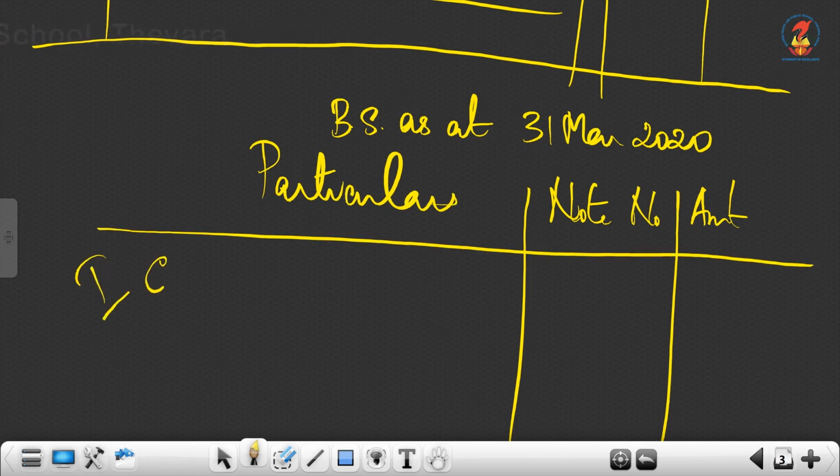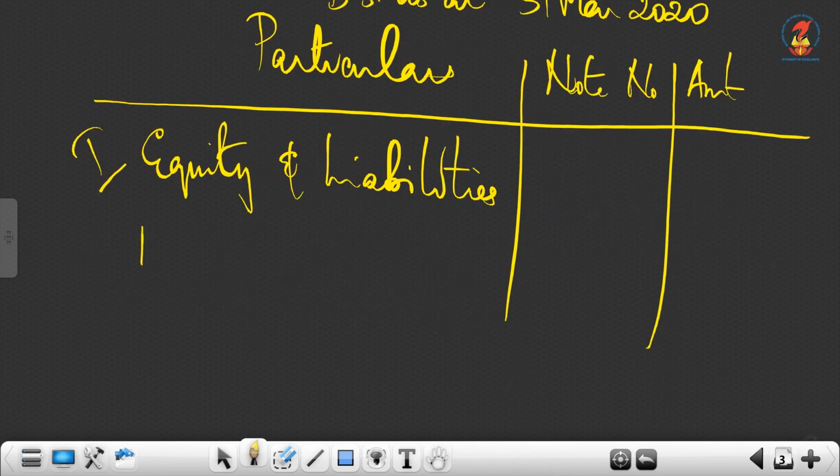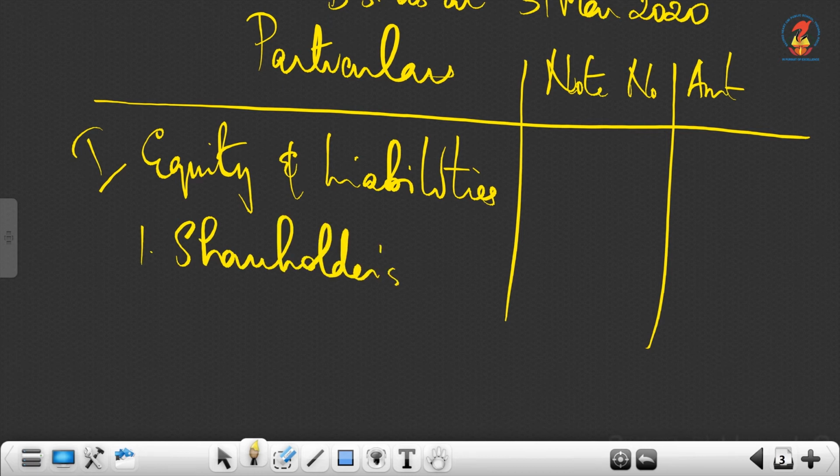The first section, only shareholders fund we are going to write. So equity and liabilities. Below that, shareholders fund is what we are going to show.